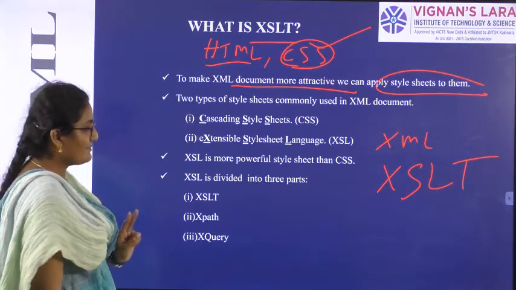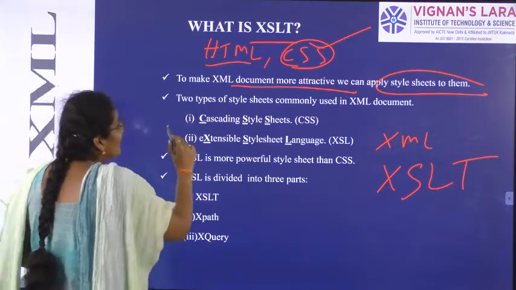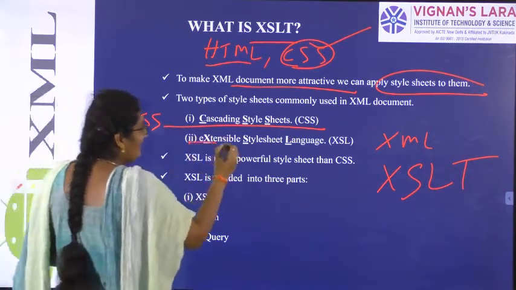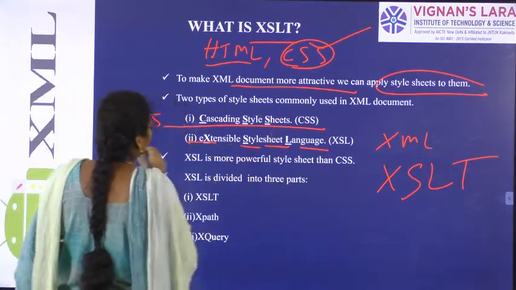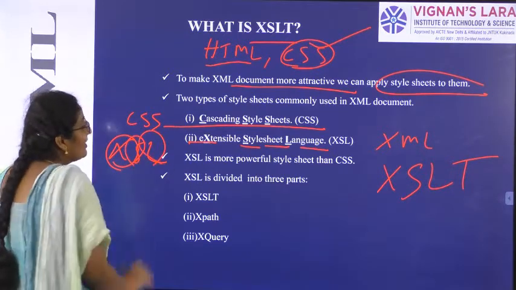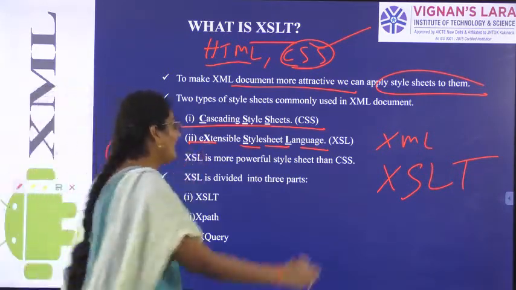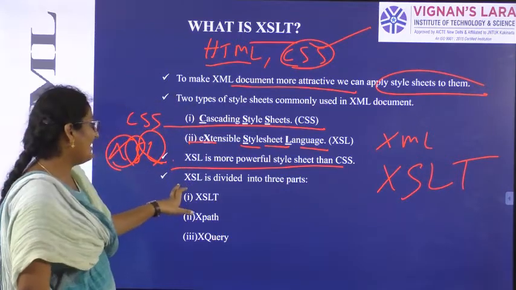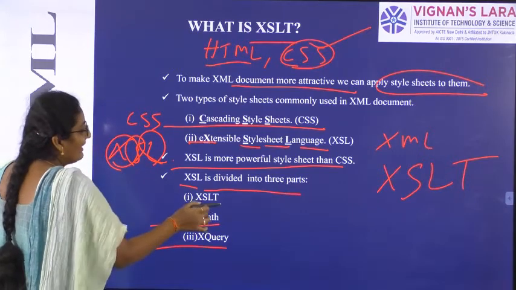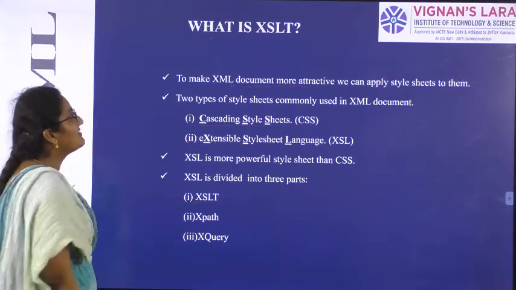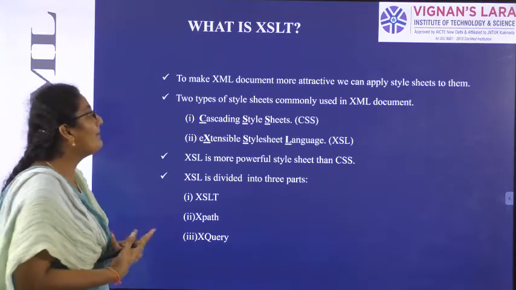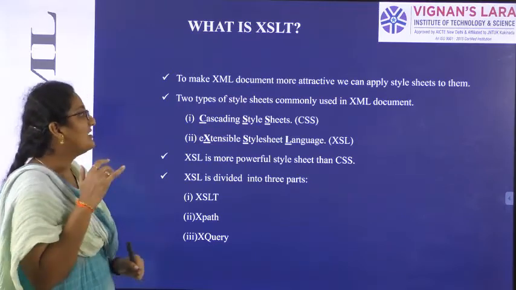We have two types of style sheets. First one is cascading style sheets, CSS. Second one is extensible style sheet language, XSL. So XSL is more powerful than CSS. XSL is divided into three parts like XPath, XQuery and XSLT. So what is XSLT? To make the XML document more attractive, we are using the sheets.